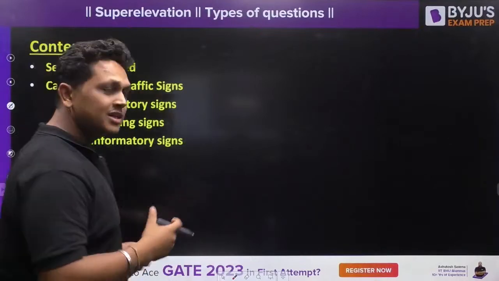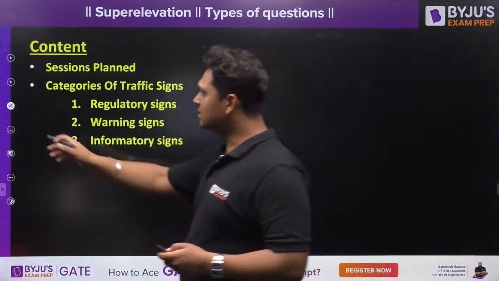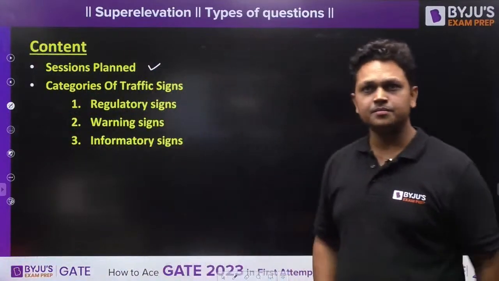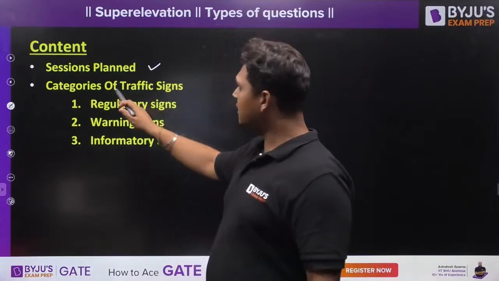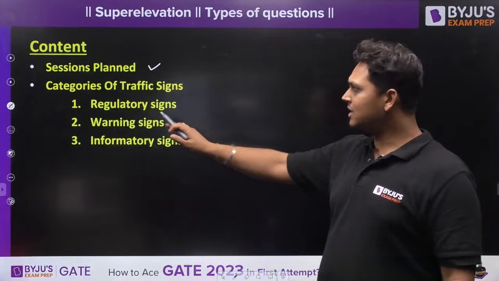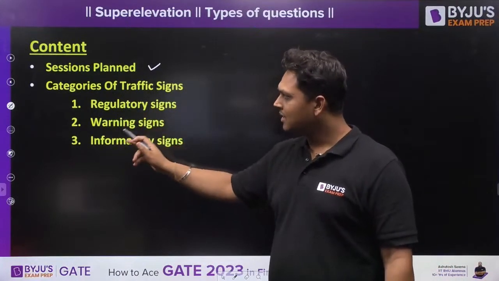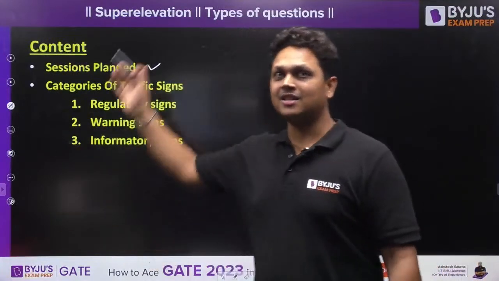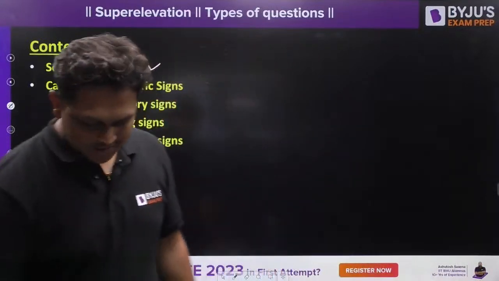Now let us see what is the content that is going to be discussed in today's session. Firstly, we are going to discuss what are the sessions planned after this session, what I have planned for you guys. What are the different categories of traffic signs? Broadly, there are three different categories of traffic signs, which are regulatory sign, warning sign, and informatory sign. And what are the different traffic signs under these categories also are going to be discussed in detail, right?